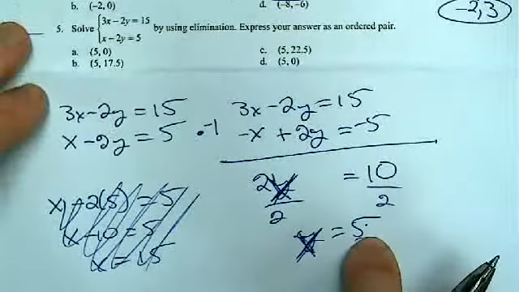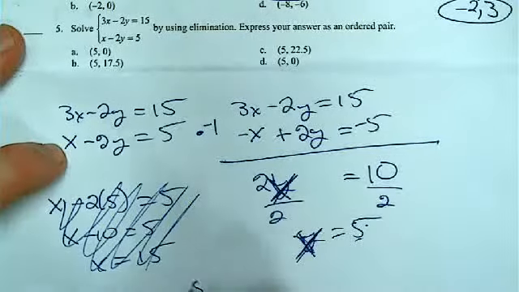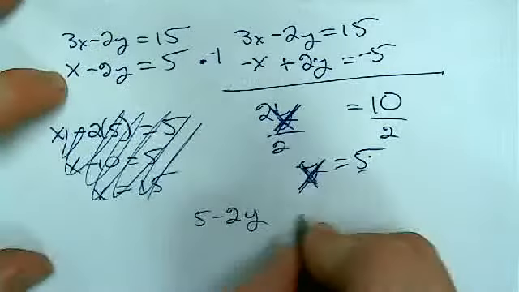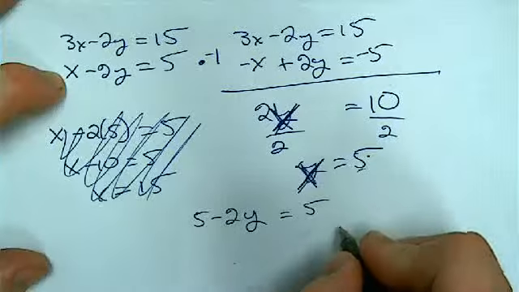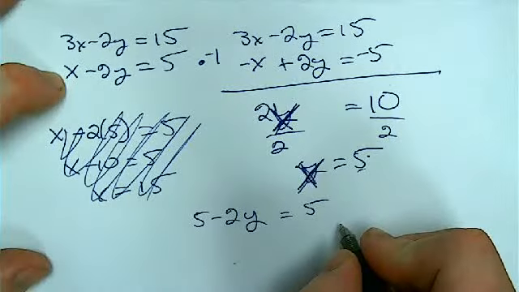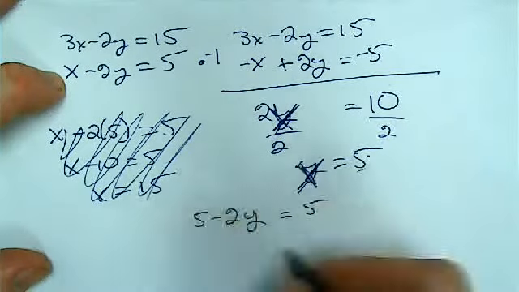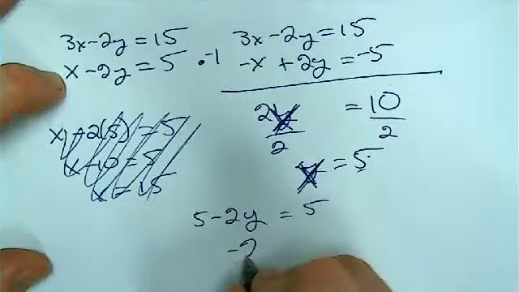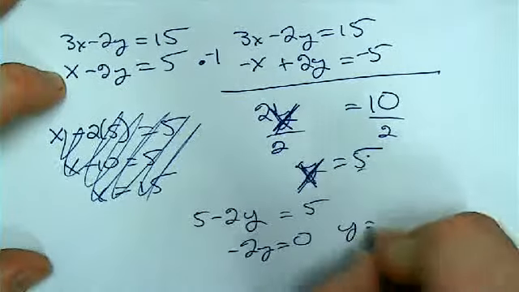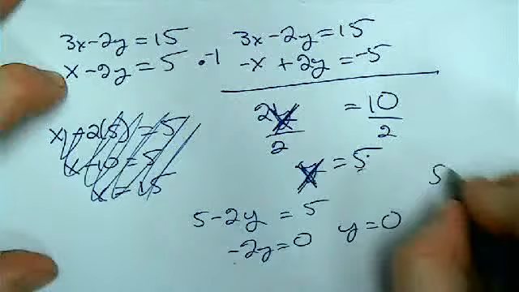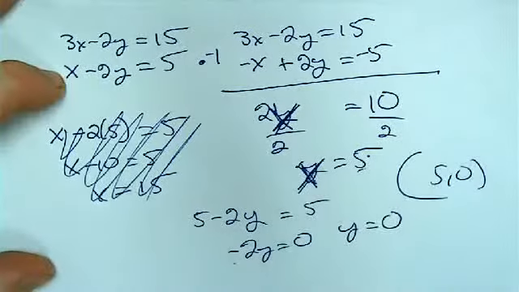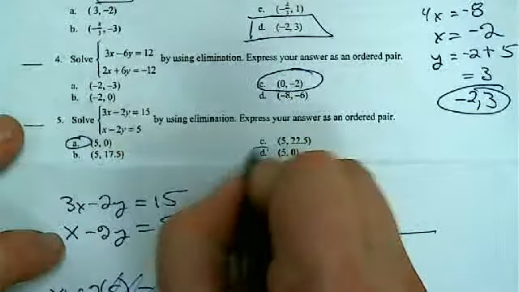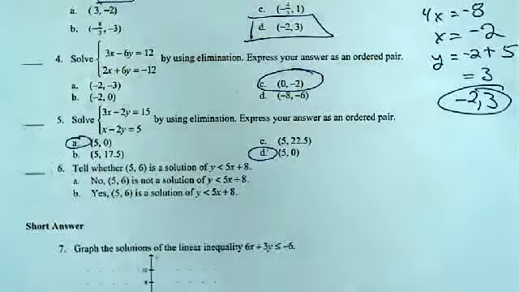Now I can go ahead and plug that back in. So 5 minus 2y is equal to 5. I plugged it in for x. Subtract 5 from both sides. I get negative 2y is 0, or y is 0. My answer, 5 comma 0. That then goes in. Now notice this one was listed twice, so either A or D would get you credit.